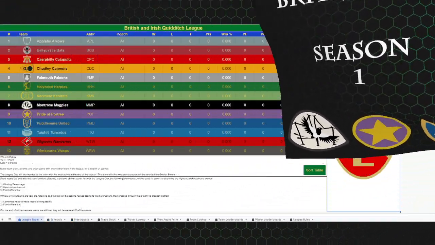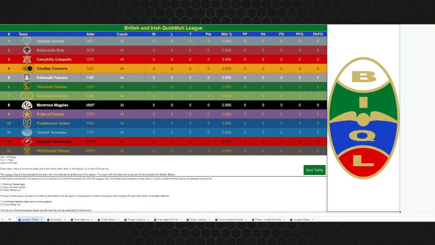The British and Irish Quidditch League is 13 teams across Britain and Ireland. This is what we call the stats and standings sheet. It's going to be pinned in the Quidditch information channel, so you'll always be able to find it no matter what you're doing. It's easy to find. Everybody has access to this, and it has pretty much all the information you could possibly want without diving into your own team. You can look up other teams.